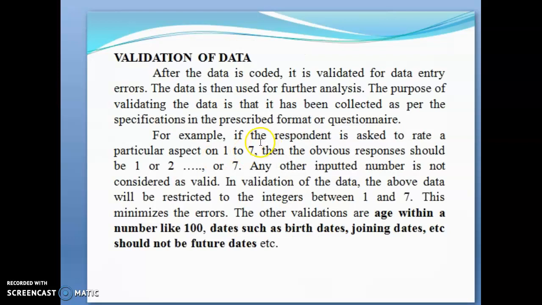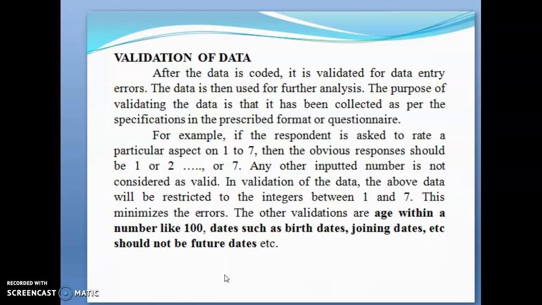The next step is the validation of data. After the data is coded as 1 or 2, it has to be validated for data entry errors, so that the data can then be used for further analysis. The purpose of validating is to check that the data has been collected as per the specification or in the prescribed format or questionnaire. For example, if the respondent is asked to rate a particular aspect from 1 to 7, the responses should be 1, 2, up to 7. Any other inputted number is not considered valid.